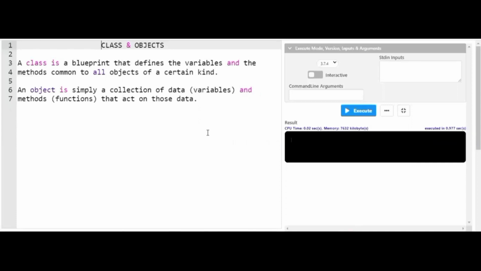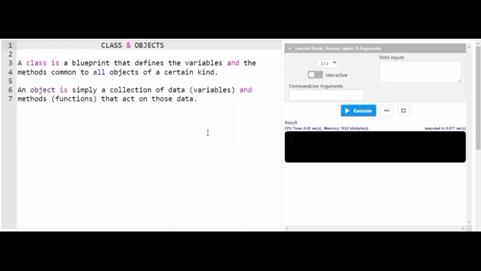Speaking about the definition of classes and objects in Python, a class is nothing but a blueprint that defines variables and the methods common to all objects of certain kinds. A class deals with behavior and attributes. Attributes are nothing but variables that we make use of in a particular class, for example, instance variables and local variables.